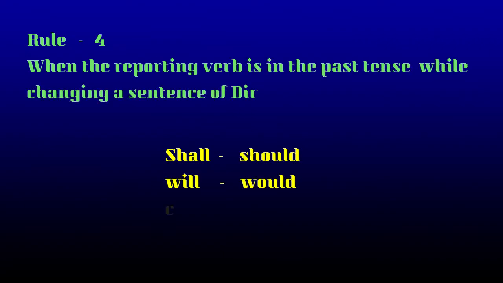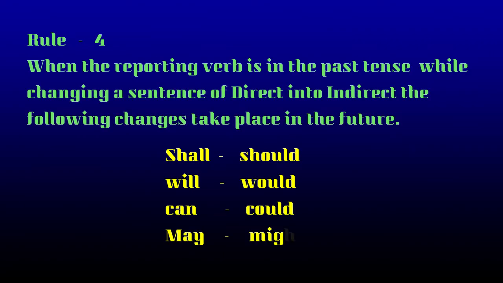Well, students, I believe we have understood the fourth rule, right? Simple. When the reporting verb is in the past tense, while changing the sentence of direct into indirect, the following changes take place in the future tense. Shall becomes should, will becomes would, can becomes could, may becomes might. In some cases, shall becomes would in order to indicate future time. It is not should. Should is used to indicate offers or suggestions.